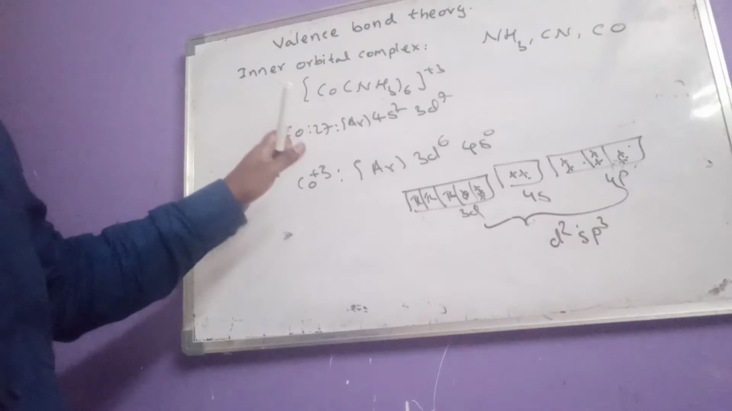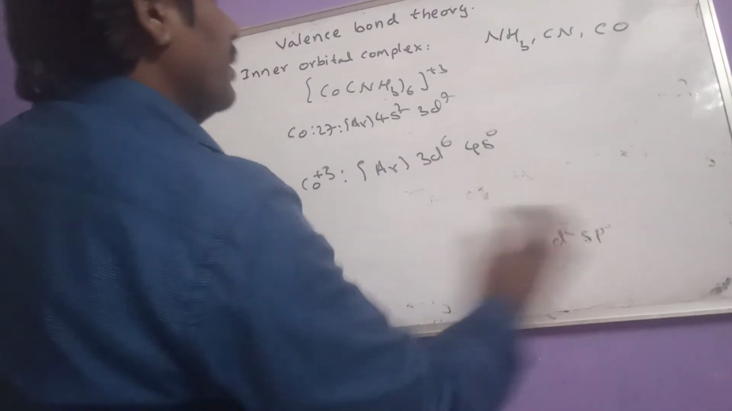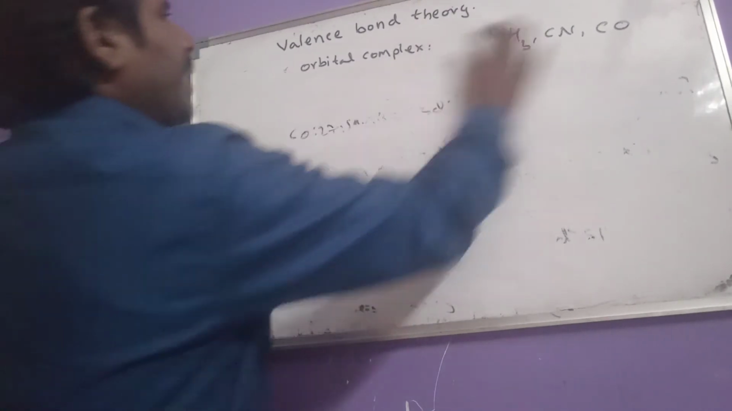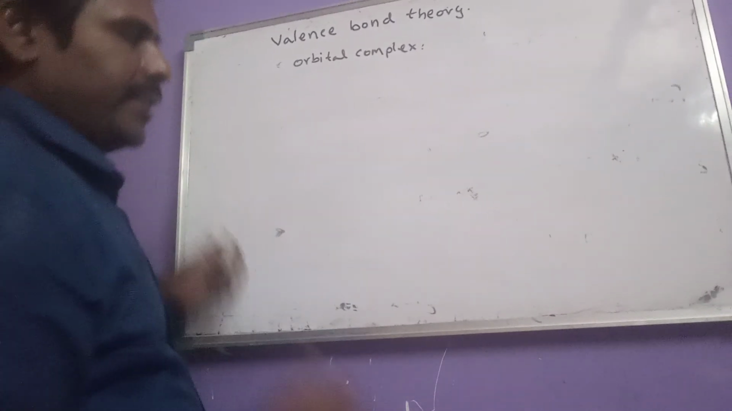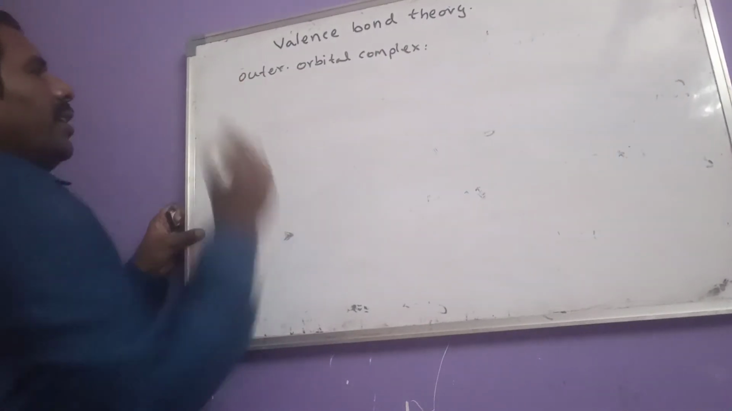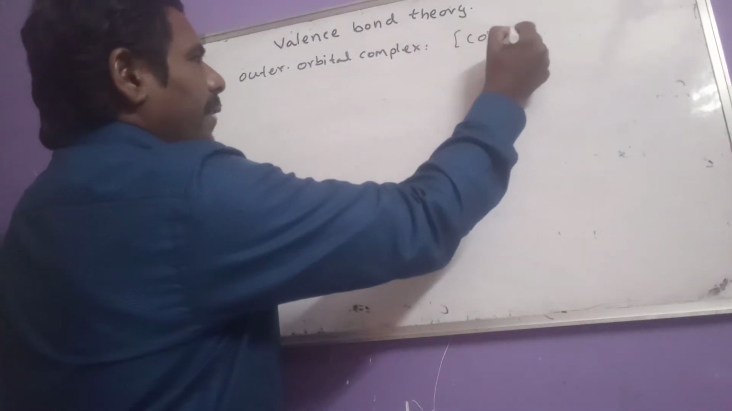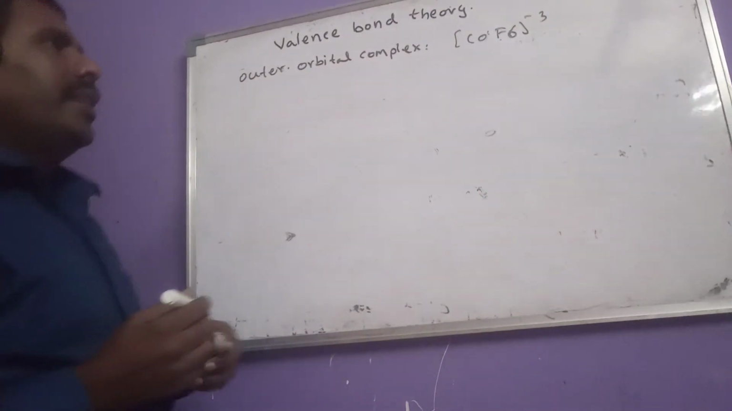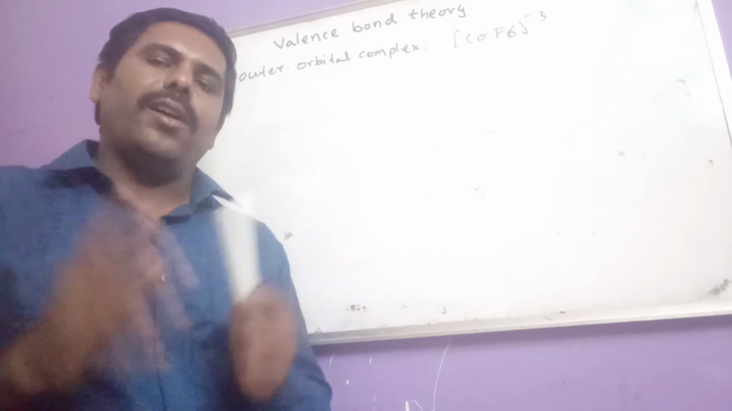Now let us go for which one? Outer orbital complex compound. Outer orbital complex compound means exactly contrary to this inner orbital complex. So one example we can see here, [CoF6]3-. Here fluorine is the ligand. Fluoride is a weak ligand.